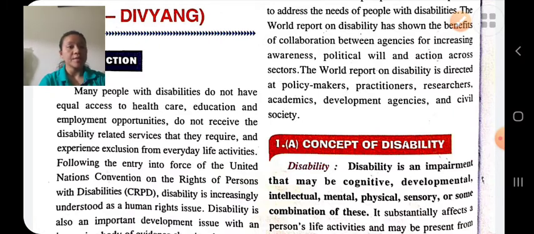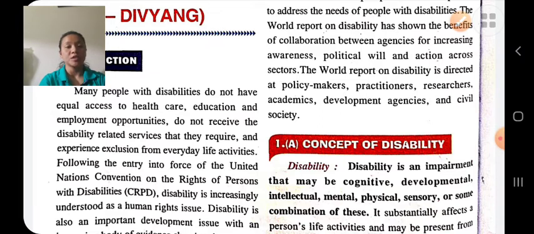Disability means an impairment which does not permit an individual to perform any activity or movement in a normal way. For example, if a person's leg is cut, then the person cannot work in a normal way.